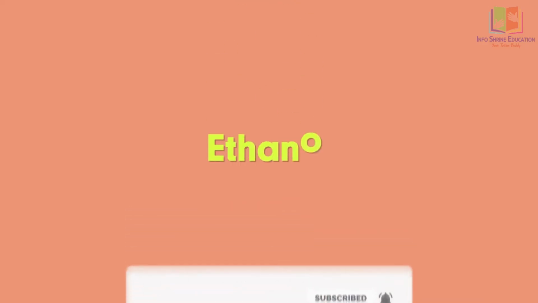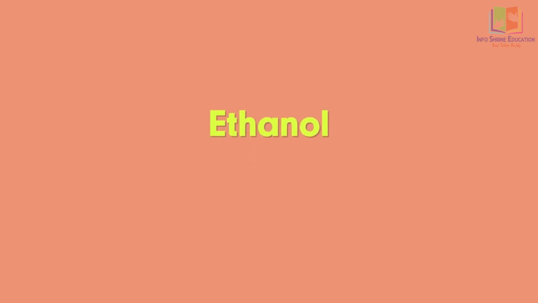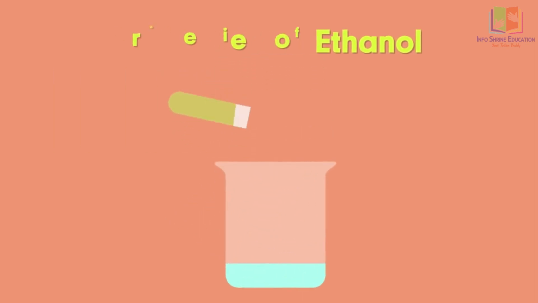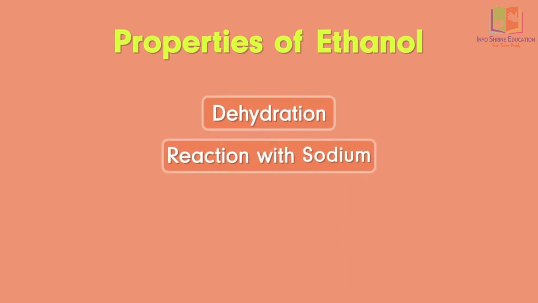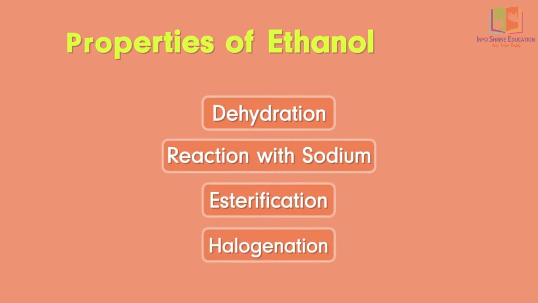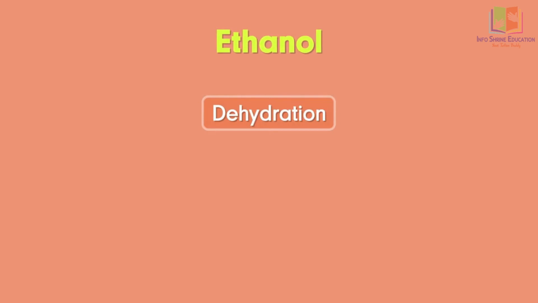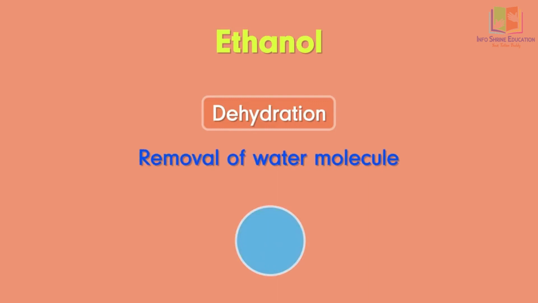After knowing the properties and uses of ethanol, now it's time for us to know about its chemical reactions. The 4 major reactions in our list include dehydration, reaction with sodium, esterification, and halogenation. Let us begin with dehydration reaction. Now, as the name suggests, dehydration means removal of water molecule. So what will happen if H2O is removed from an ethanol molecule?